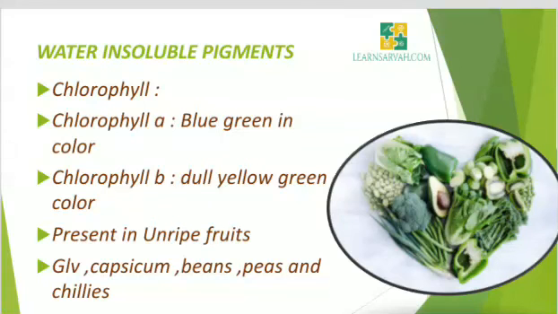Chlorophyll. The green pigment of leaves and stem is present in the chloroplast along with some carotenes and xanthophylls. Two chlorophylls are present: chlorophyll A, which is intense blue-green in color, and chlorophyll B, which is dull yellow-green in color. Chlorophylls are insoluble in water and present in unripe fruits. It is present in GLV, that means green leafy vegetables, capsicum, beans, peas and chilies.